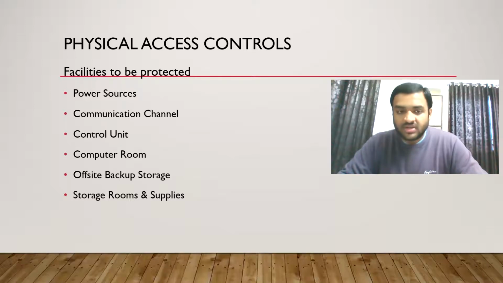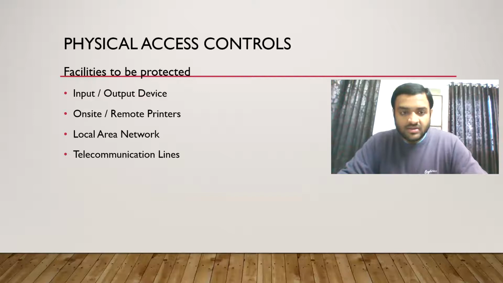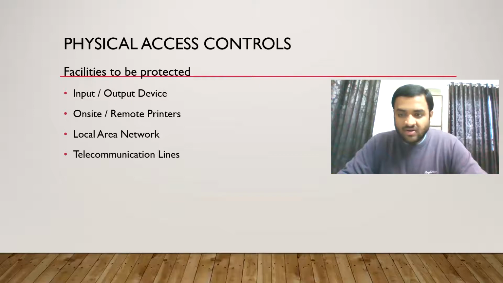So what we will do is we will install devices to tap the information. Then we have 4 rooms: storage room, backup room, computer room, and power sources. What we will do is we will start a fire. So this question can be divided as 4 rooms, 4 communications, and input-output device. In that, either an on-site printer or a remote printer.